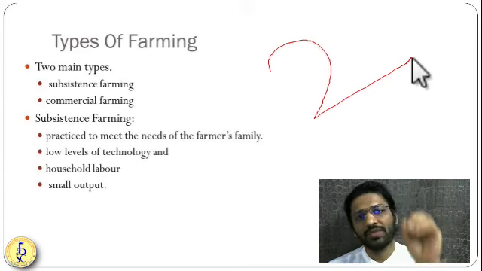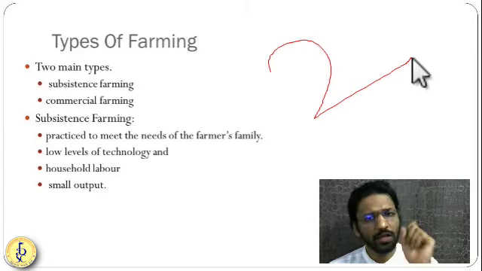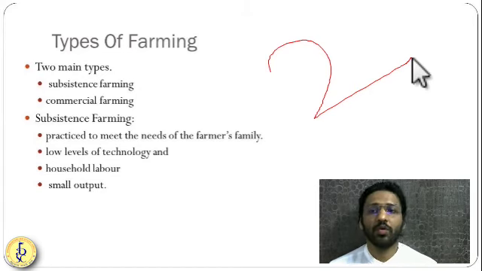In this subsistence farming, inputs are very low. Capital invested is very low. Output is also very low. And the people working in the farm are your own family members. Getting it? In India, most of the farming is subsistence farming. Why?